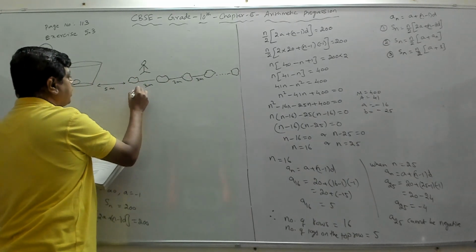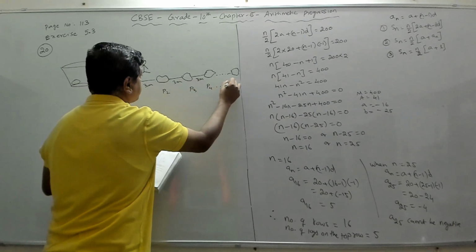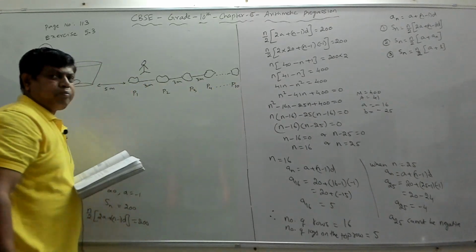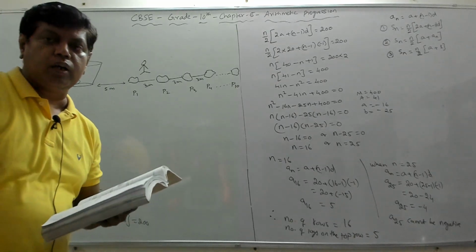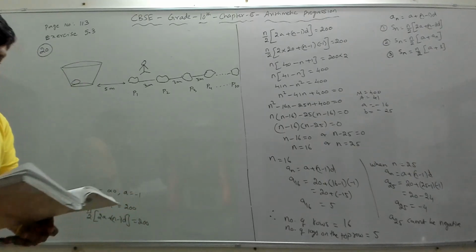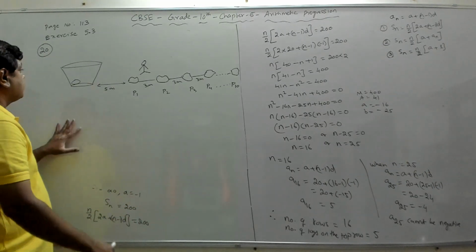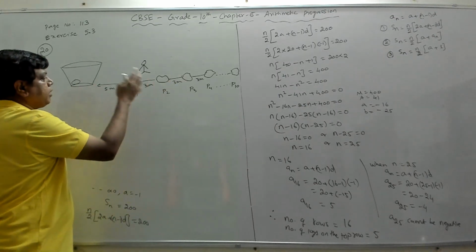This is potato 1, potato 2, potato 3, potato 4, like that. This is potato 10. There are 10 potatoes. So we need to find the total distance run by the competitor so that all 10 potatoes are picked up and put in the bucket.